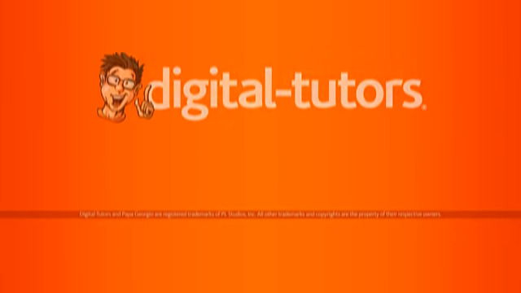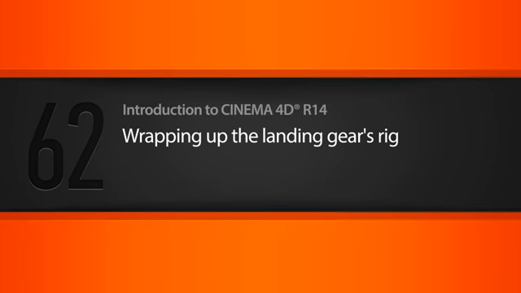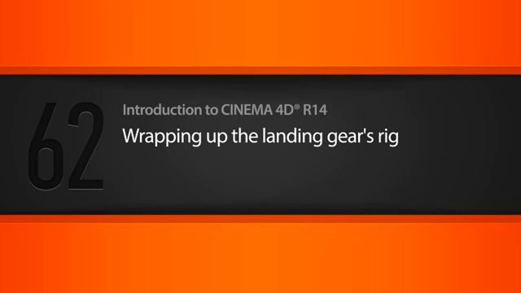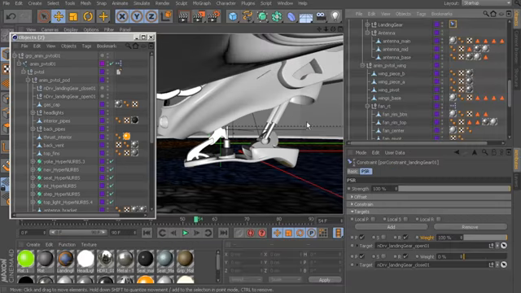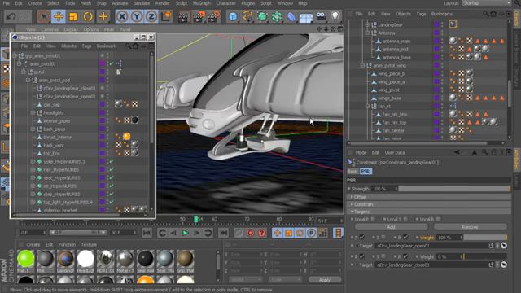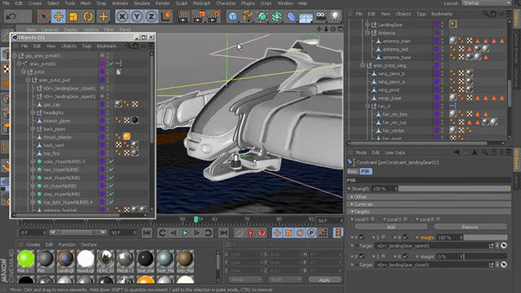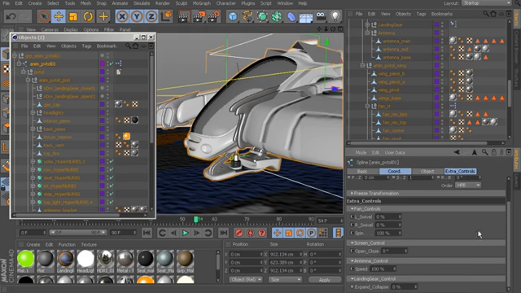Let's finish rigging the landing gear. So we only have a few more steps. What we need to do next is create a driven key between our user data and the two weight channels of our constraint. So let's go ahead and grab the animation controls. We can get to our expand collapse channel. We'll go ahead and right click and choose set driver.